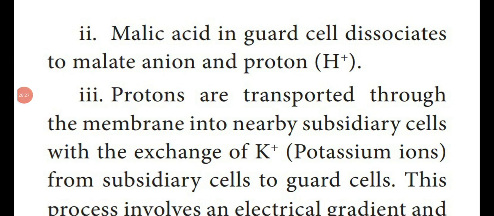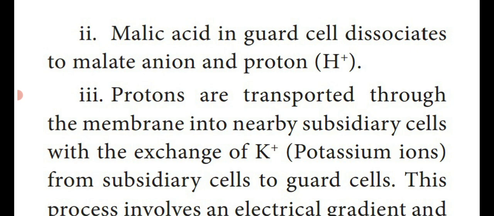So this malic acid, which is present in the guard cell, dissociates into malate anion and proton. That means a negative charge and a positive charge. The negative charge is the malate anion and the proton is the positive charge. So these protons are transported through the membrane into nearby subsidiary cells, with the exchange of potassium ions from subsidiary cells to the guard cell.